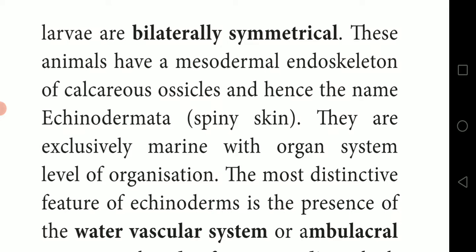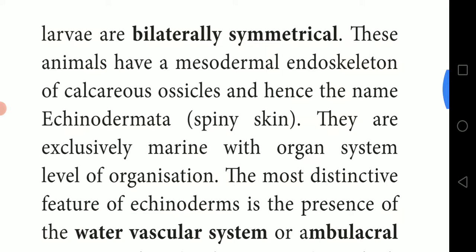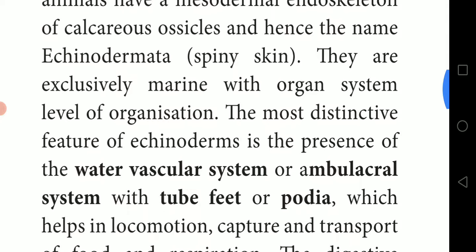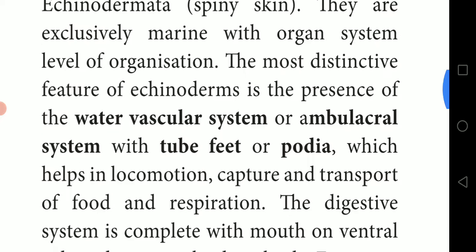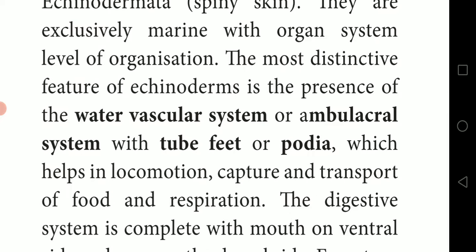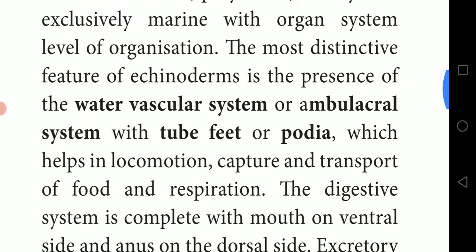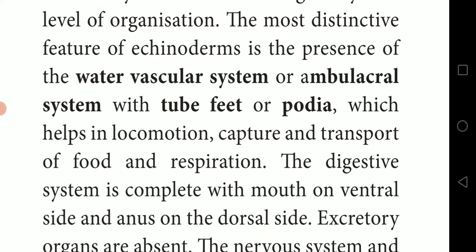The most distinctive feature of Echinodermata is the presence of the water vascular system or ambulacral system, with tube feet or podia, which help in locomotion, capture and transport of food, and respiration.